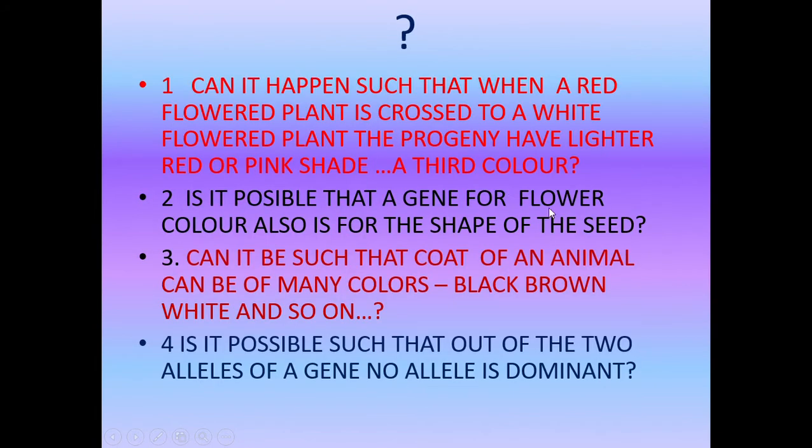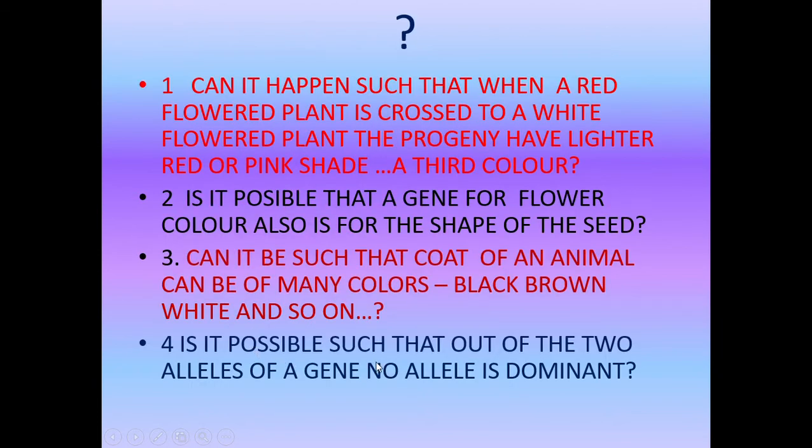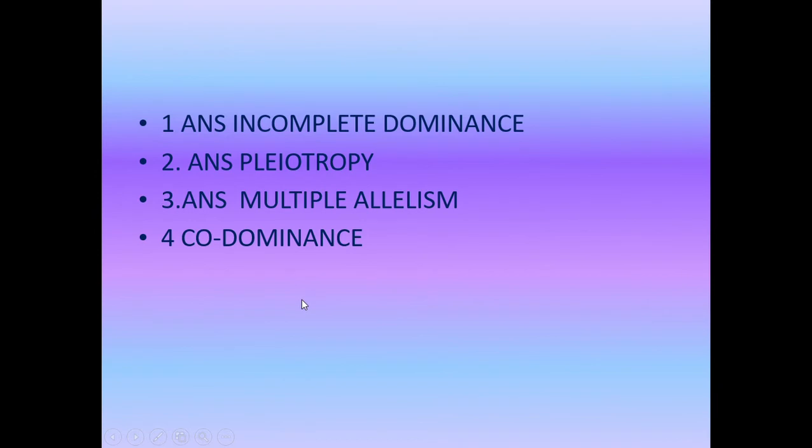The first answer, as I told you, is incomplete dominance, and the second one, a particular gene can code for more than one trait, that is pleiotropy. And can the coat of an animal be of many colors? This is multiple allelism. Okay, and next, is it possible that out of the two alleles of a gene, no allele is dominant? Yes, it is possible. That is because of codominance.